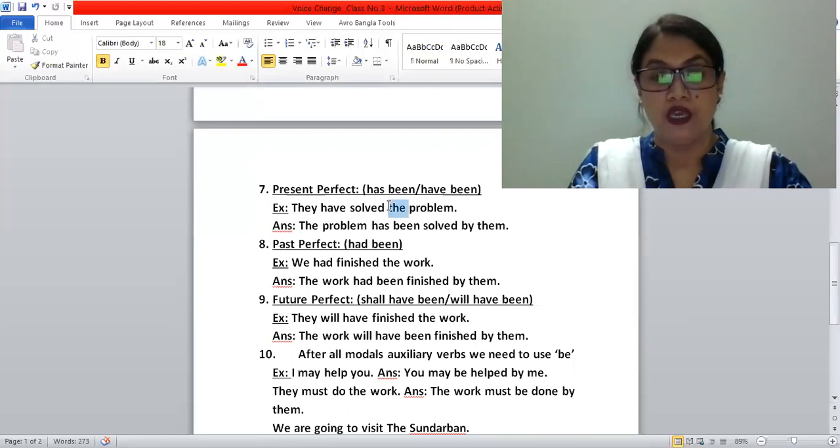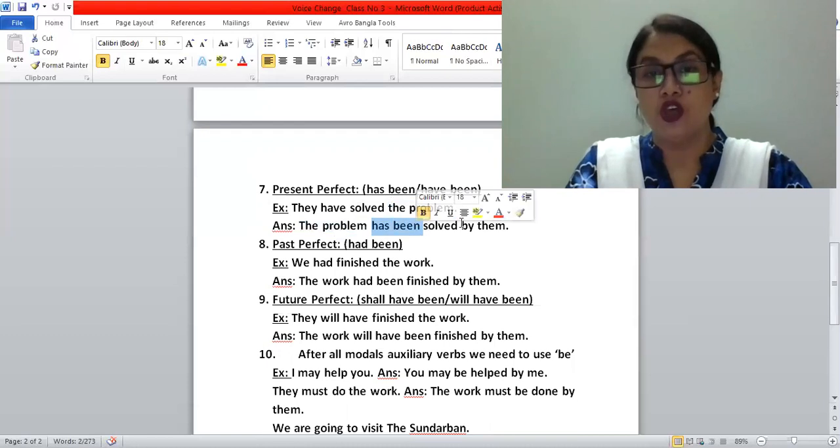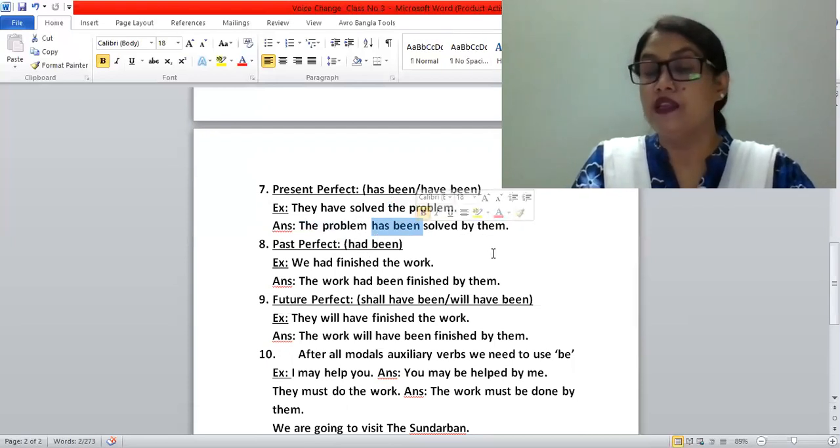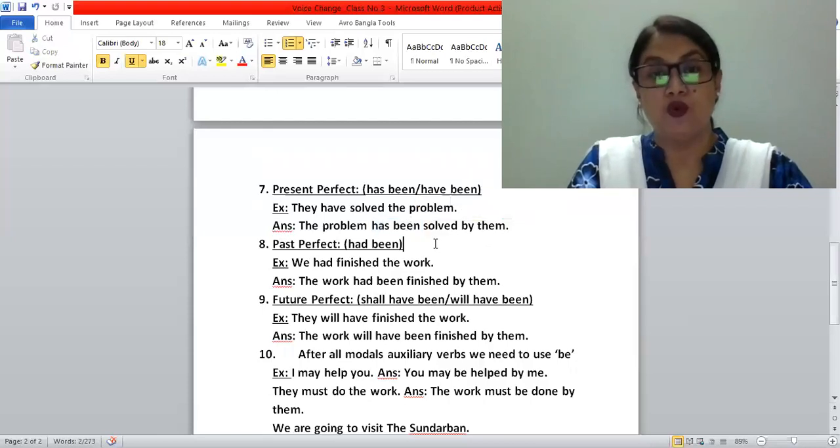Problem is the object of the active voice, so we have to make it the subject of the passive voice. As the problem is singular, we used here has been. The problem has been solved by them. If it was problems, then the problems have been solved by them. As it is only one problem, singular, for that reason we used has been.